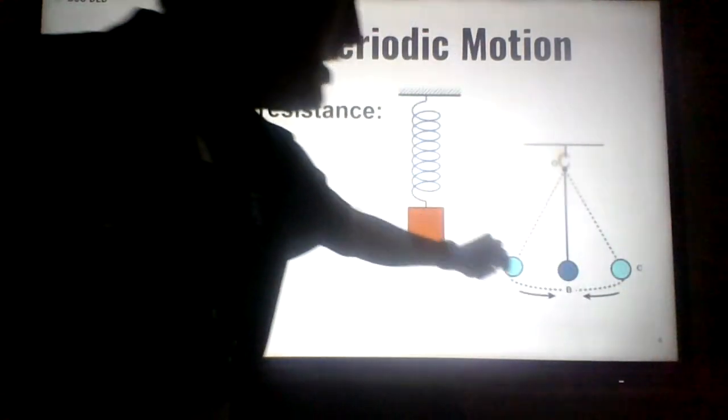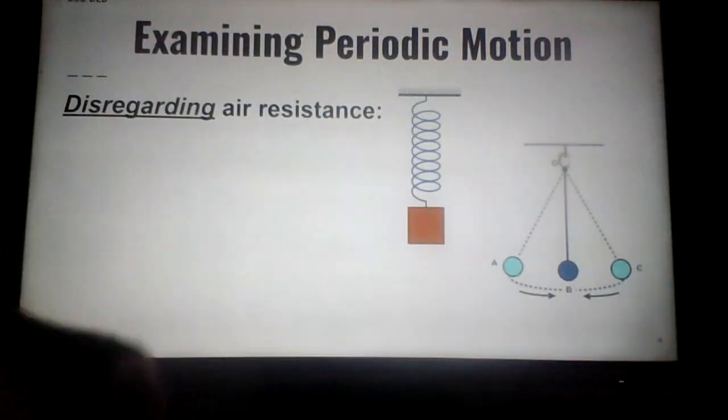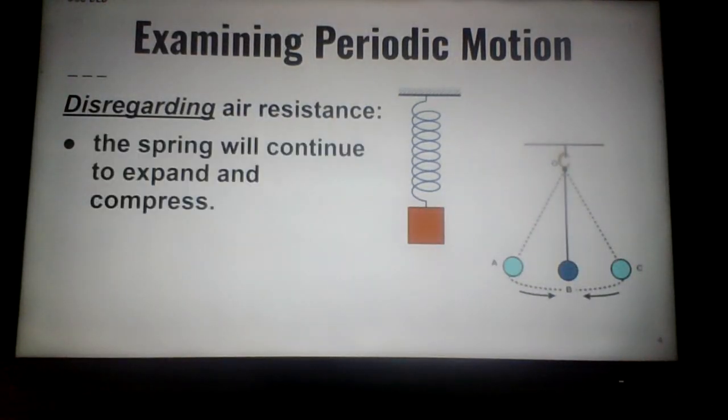Same with the pendulum. If there was nothing to stop the motion or even slow down the motion, that would also continue indefinitely. The spring will continue to expand and compress.